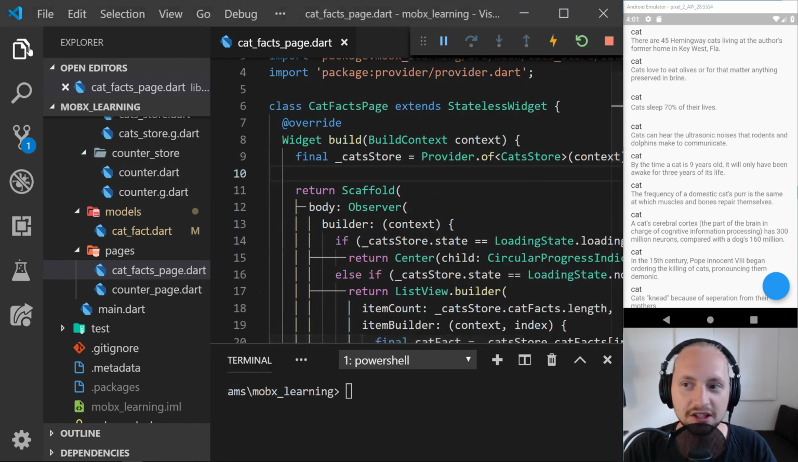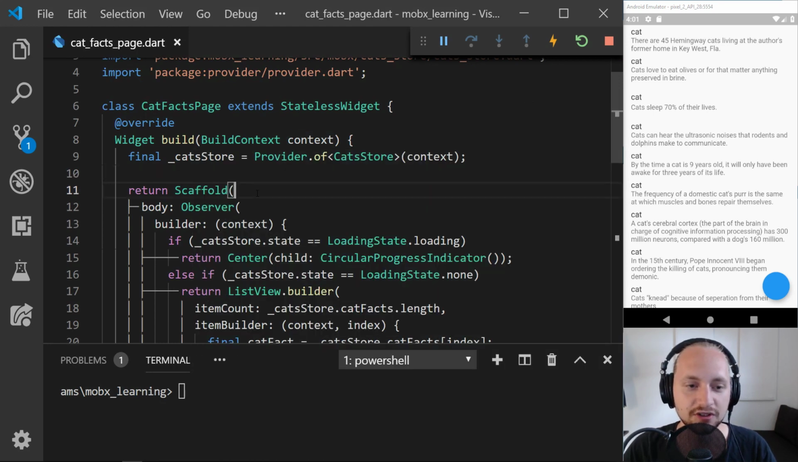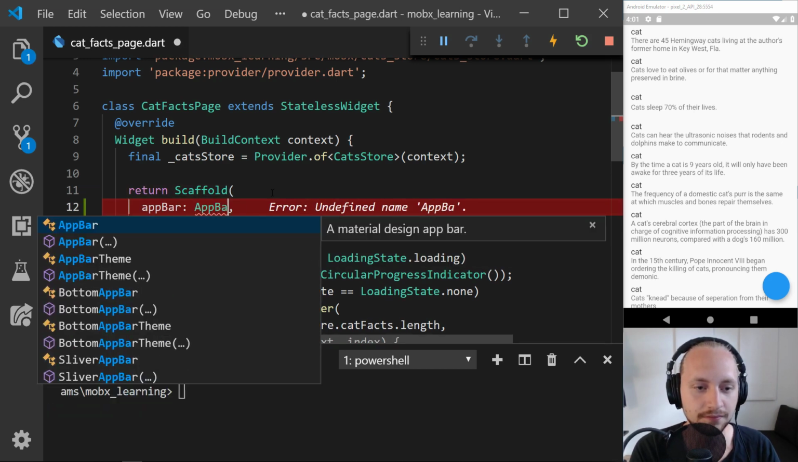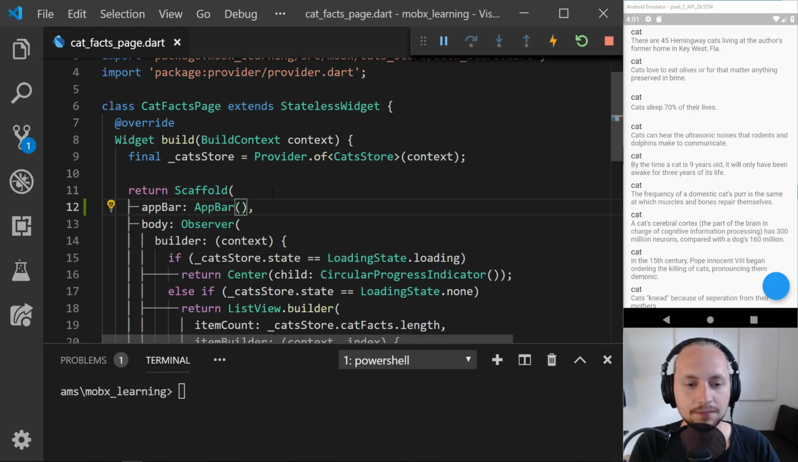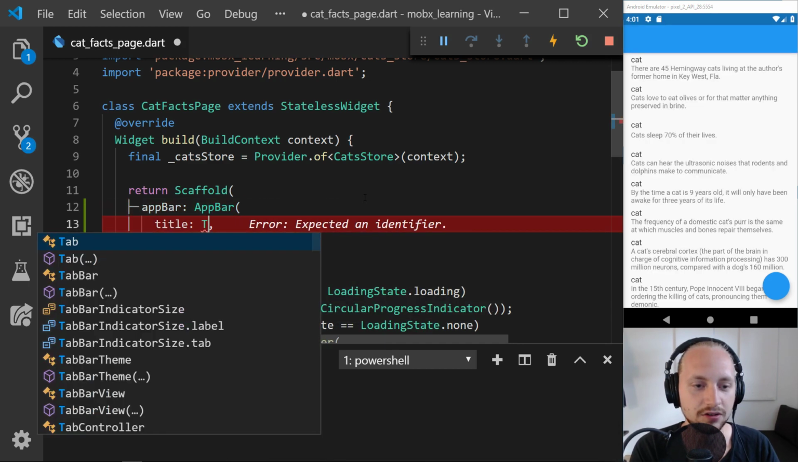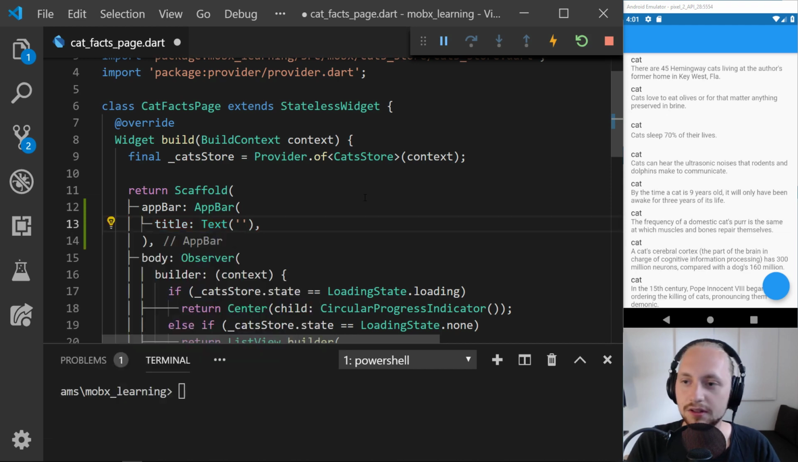So I'm thinking of first off just creating that app bar so we can have something to display on. Maybe we will have a title. Cat.